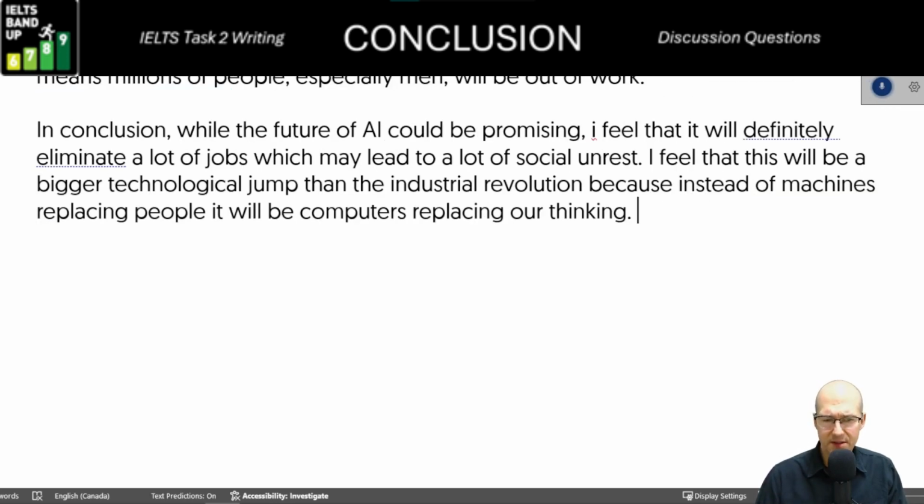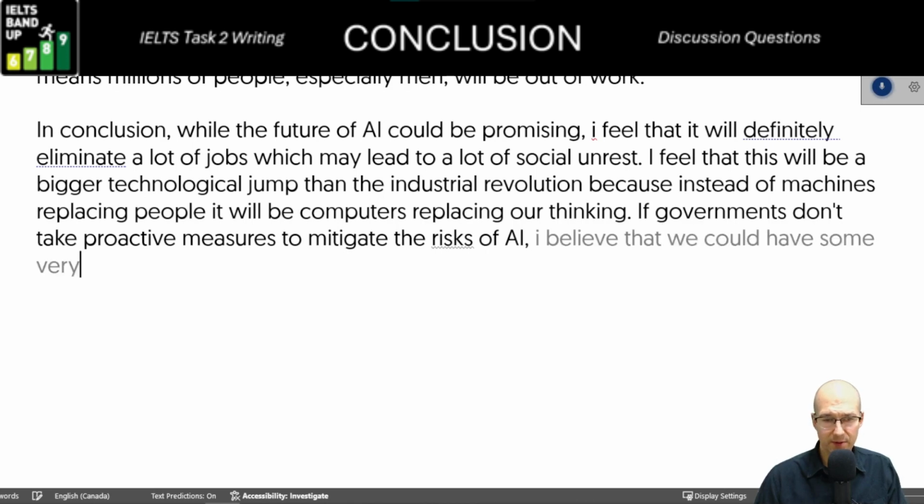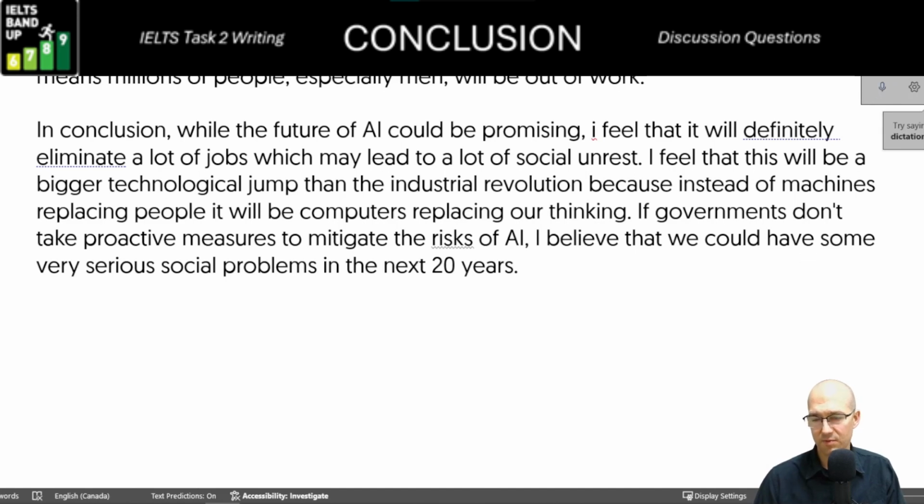If governments don't take proactive measures to mitigate the risks of AI, I believe that we could have some very serious social problems in the next 20 years. So there's this suggestion. I could do a longer term, I could say, maybe this could be just like another change in human history, but I am pretty nervous, and that is my opinion.